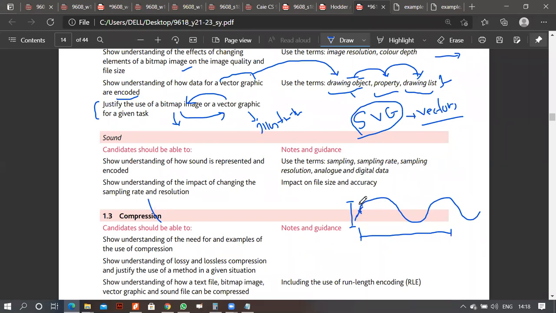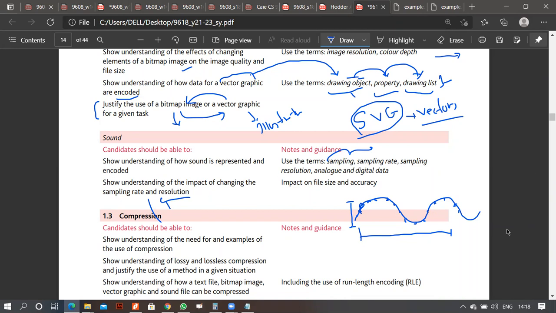Over here you have these dots. I can't draw them really well. These dots are the information. These are the samples that I have on this particular wave. When I talk about sampling, it means how many samples I have. The more samples I have, the more the quality increases, the more the resolution increases. The more the size in kilobytes keeps on increasing. Obviously, they're all directly proportional.